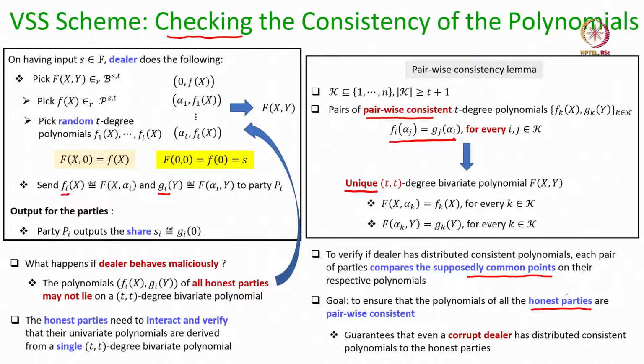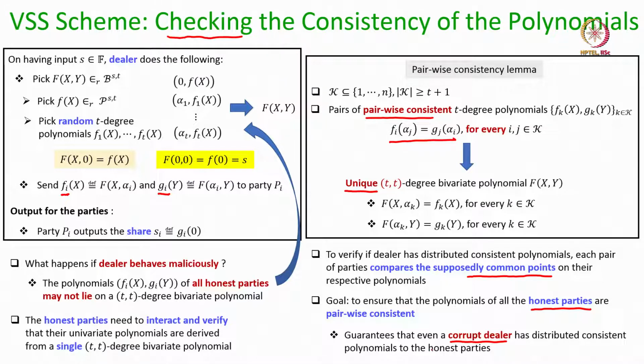At the end of all this, it will be ensured that the row and column polynomials of all honest parties are pairwise consistent, and that will automatically ensure that even if the dealer is corrupt, it has distributed row and column polynomials derived from a single bivariate polynomial to all the honest parties.